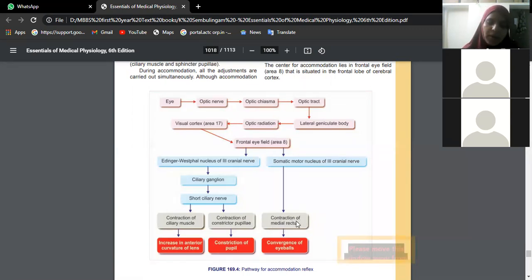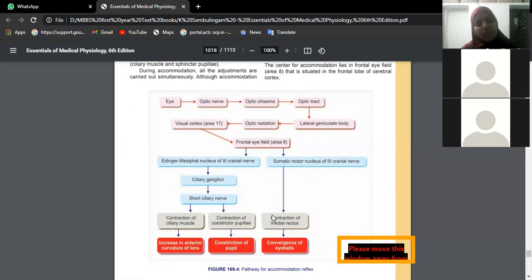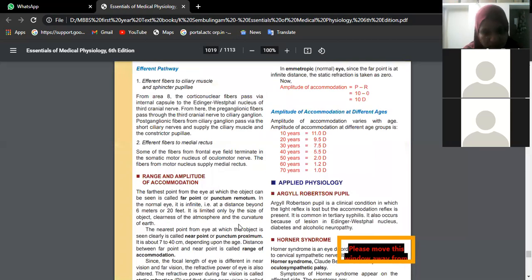It causes contraction of the medial rectus, which brings about convergence of the eyeball. So all these movements of the eyeball are under the control of the oculomotor nerve, which is finally connected with the visual pathway. This reflex is the accommodation reflex.